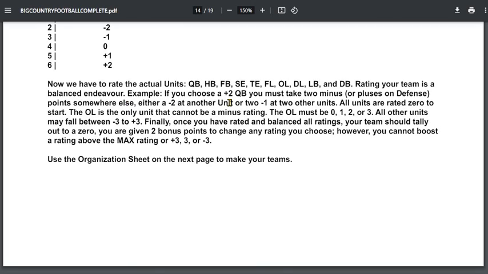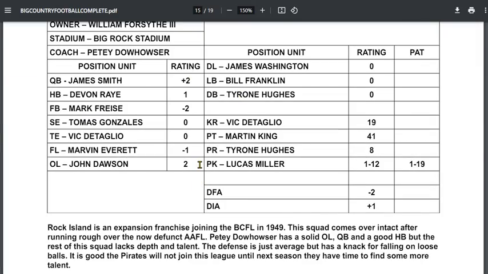Then you have a zero-sum team creation, meaning you get to literally choose where you want pluses, and where you want pluses means you also have to put a negative somewhere. So if I choose a +2 quarterback, that means I have to somehow put -2 somewhere else on the roster. I can either do that as a -2 to a tight end, or as a -1 to a flanker and a -1 to a linebacker, or a +1 to a linebacker. But you get my meaning. When you assign a rating to all 10, and that is quarterback, halfback, fullback, split end, tight end, flanker, outside, all these guys, once you've assigned the score you want them to have, you have to balance it out so they even out at 0.